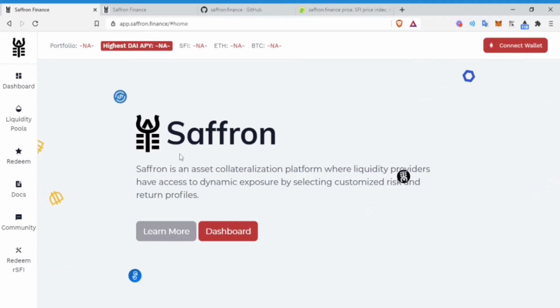We're really removing that, and that's why I really like Saffron. I think this project is very interesting. Yes, there are others out here helping liquidity providers get a nice return, but this dynamic exposure is very interesting because, instead of just having a black and white option, where I enter my money in a pool with something like Uniswap or PancakeSwap or Sushi, these decentralized exchanges where you can earn a nice annual percentage rate, you can essentially change your risk and customize it for your exact return.